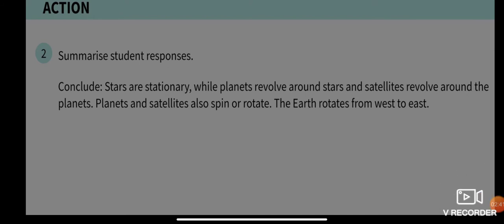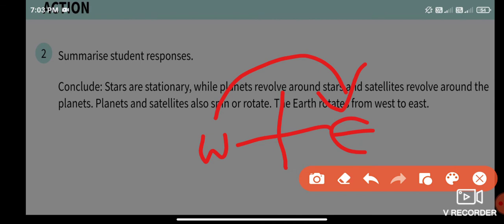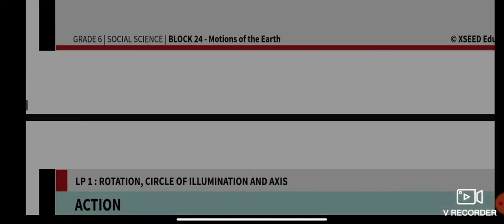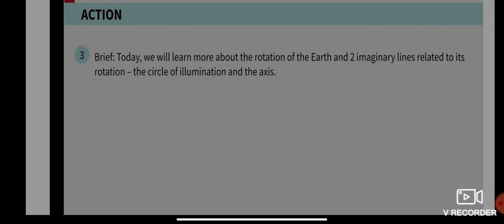This side is west and this is east. Today we will learn about the rotation of the earth and the two imaginary lines related to it, that is the circle of illumination and the axis.